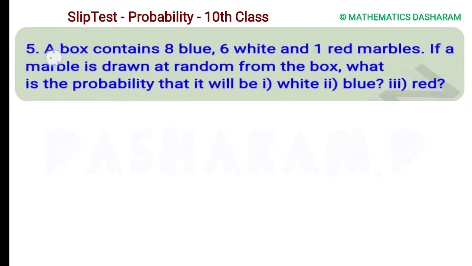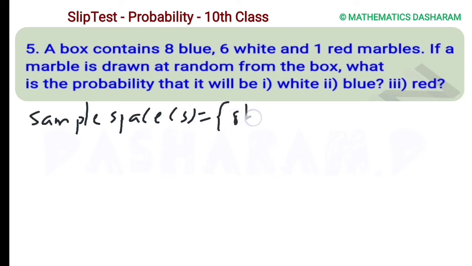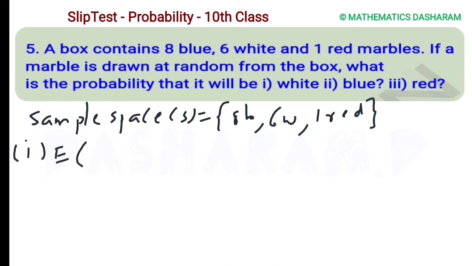Fifth question, a box contains 8 blue, 6 white and 1 red marbles. If a marble is drawn at random from the box, what is the probability that it will be a white marble, a blue marble and a red marble? Let's write the sample space. So 8 blue, 6 white and 1 red is the sample space. First question, selecting the white color marble.